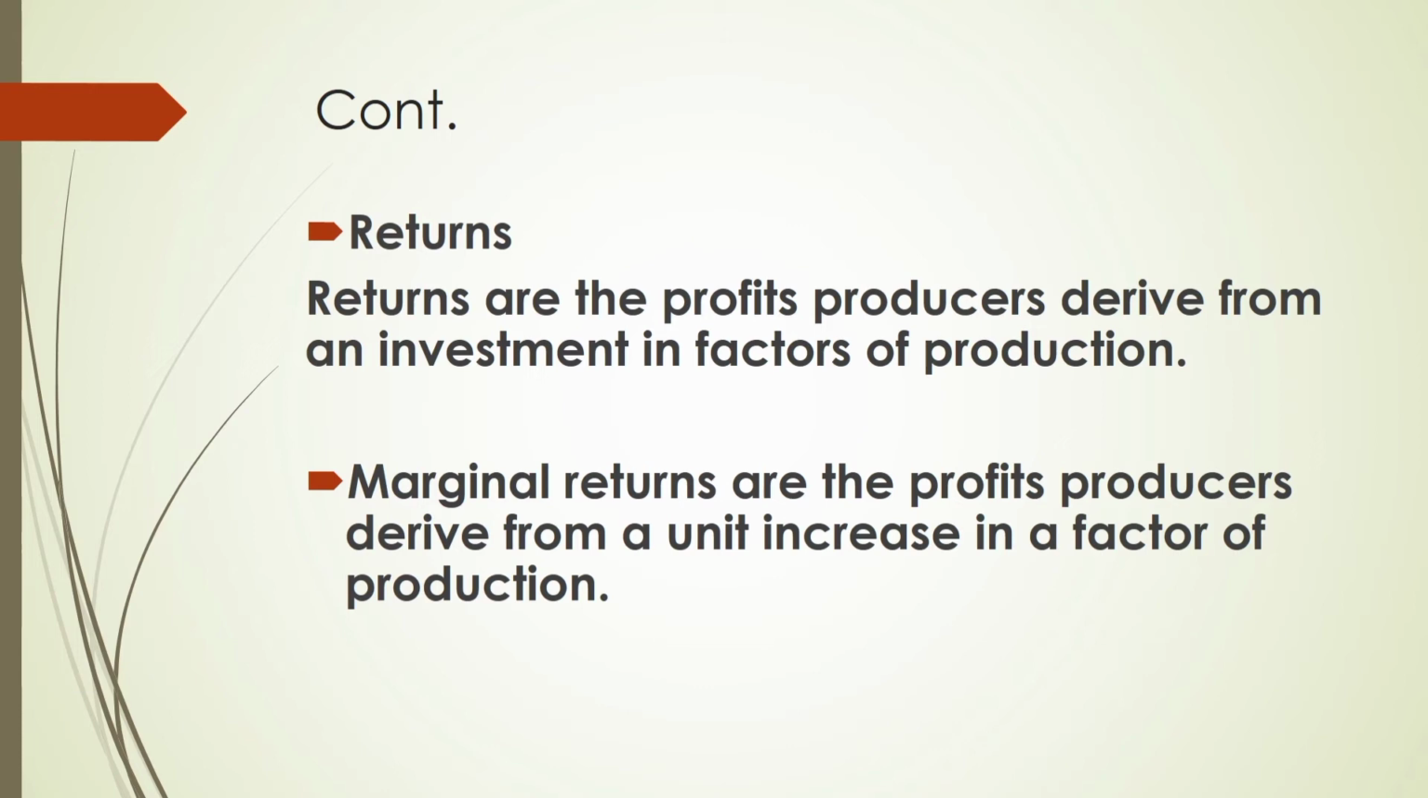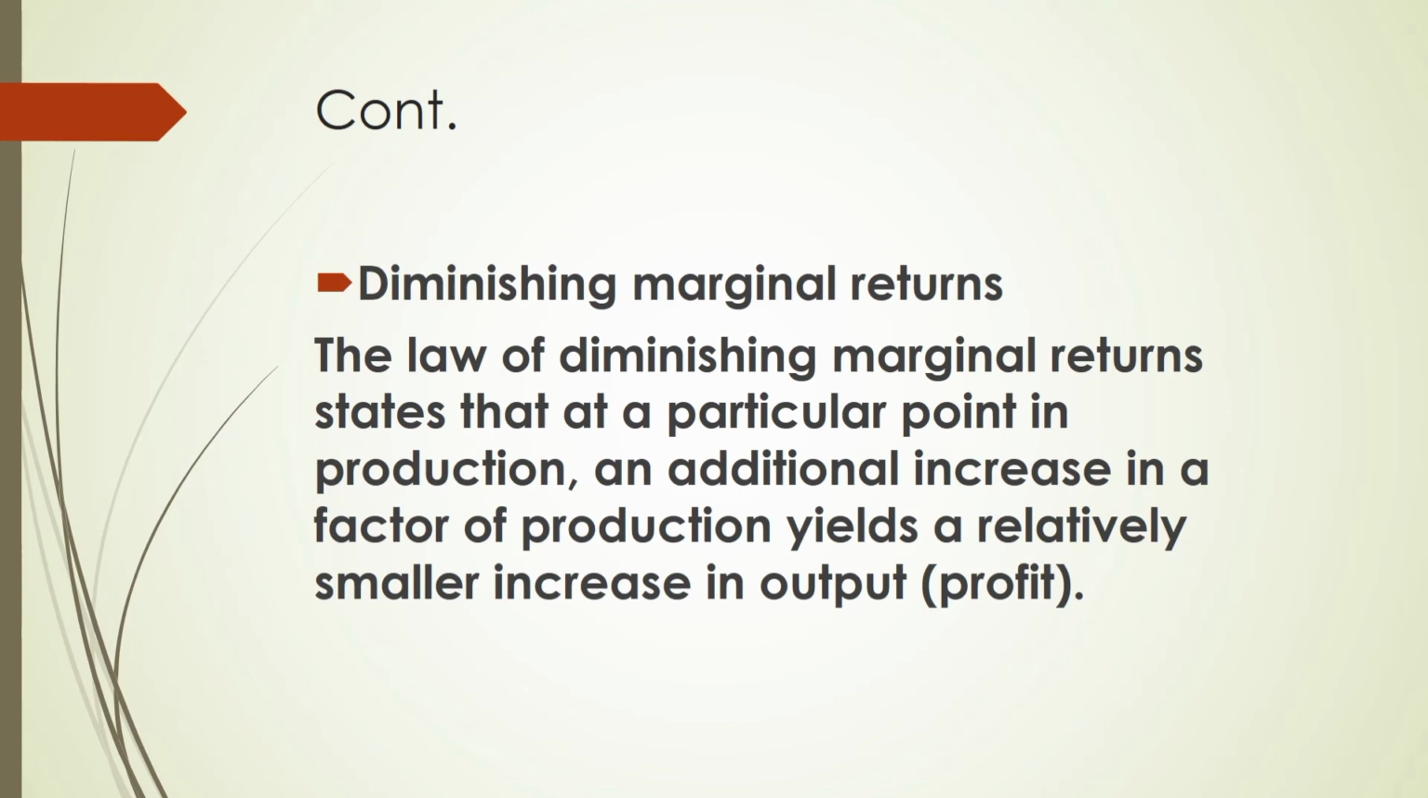Marginal returns are the profit producers derive from a unit increase in a factor of production. So as they are increasing investment in the factors of production, they also expect to gain from that additional increase in investment. So in any unit increase in a factor of production, producers expect to get some form of profit from these investments. There's also the law of diminishing marginal returns, as consumers also have diminishing marginal utilities.